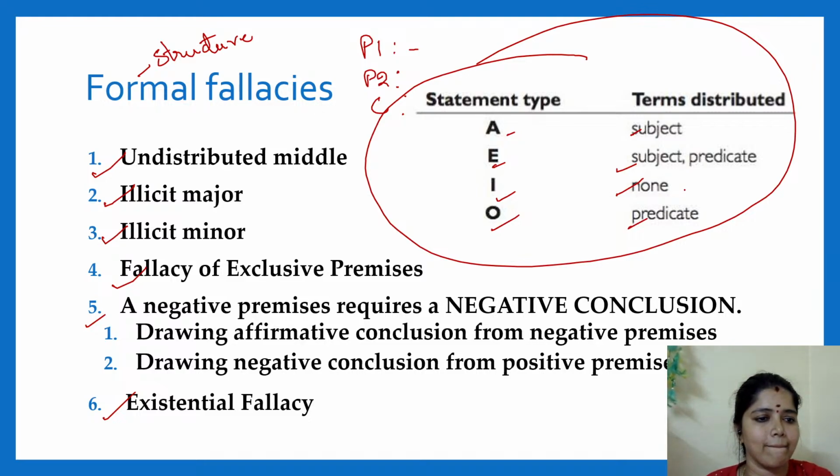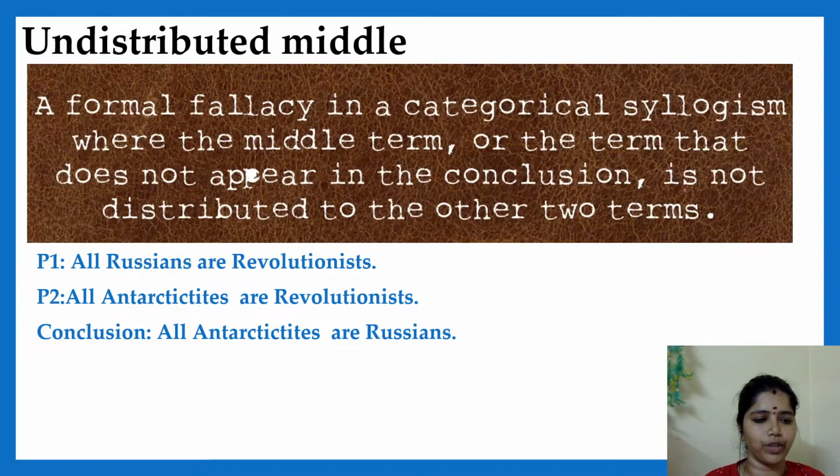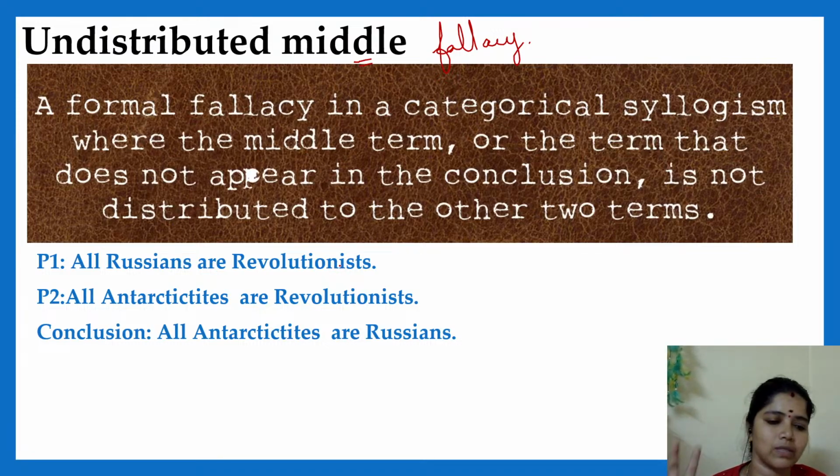Yes. So we will start with the fallacy. First one is the undistributed middle fallacy. What do you mean by undistributed middle fallacy? What do you mean by middle term? A term which appears in the two premises we call the middle term. If that middle term is not distributed in any one of your premises, then we say an undistributed middle fallacy has occurred.